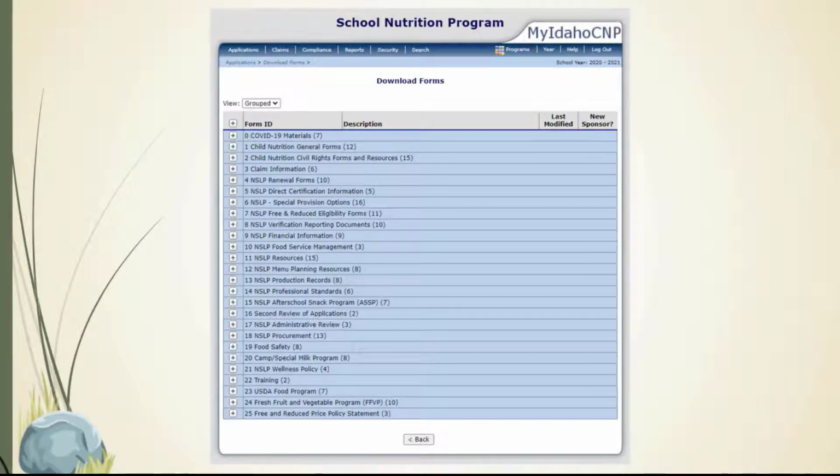Within Download Forms, you will find many targeted sections that include a variety of templates, forms, and instructions. This area of My Idaho CMP is key to locating required paperwork and forms for documenting program operations.